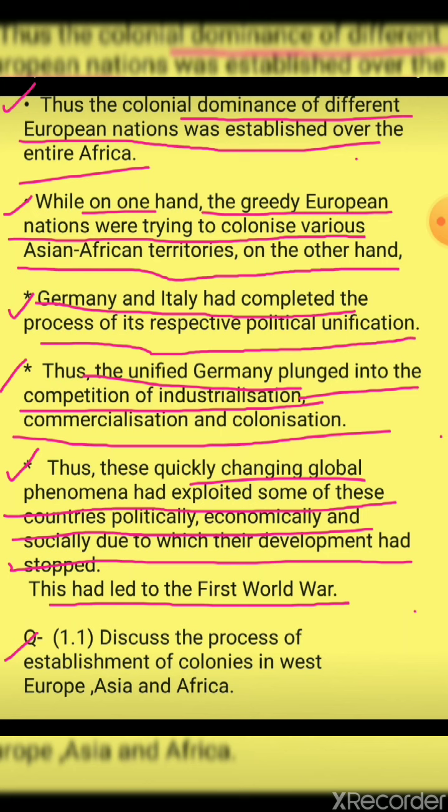You need to write all these points the way I have written them in the slides, in the same manner you need to write this question's answer. And when it comes to the country, like if I explained the colonization of Africa, I have separated which country France took, which country England took. All those points have been differentiated by me in the same manner, and in the same manner you need to write it in your notebook. One question you need to write.